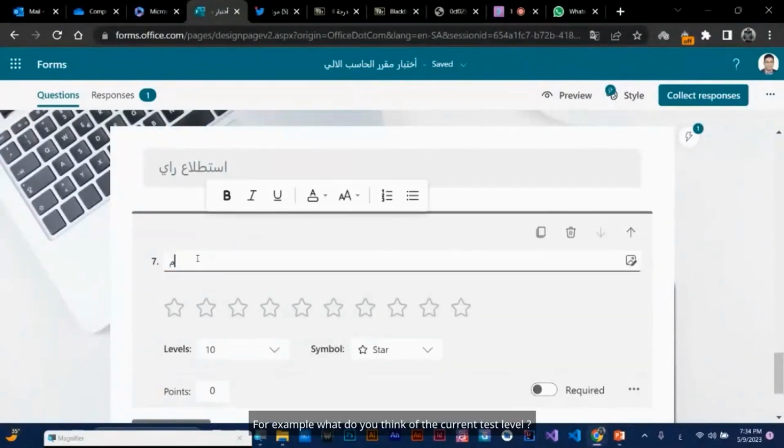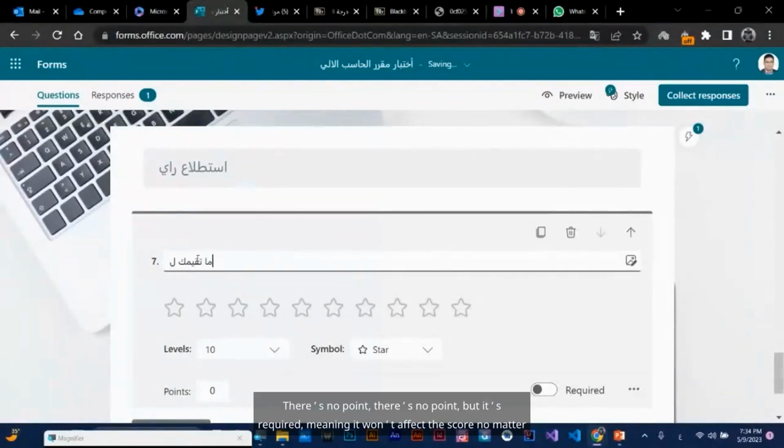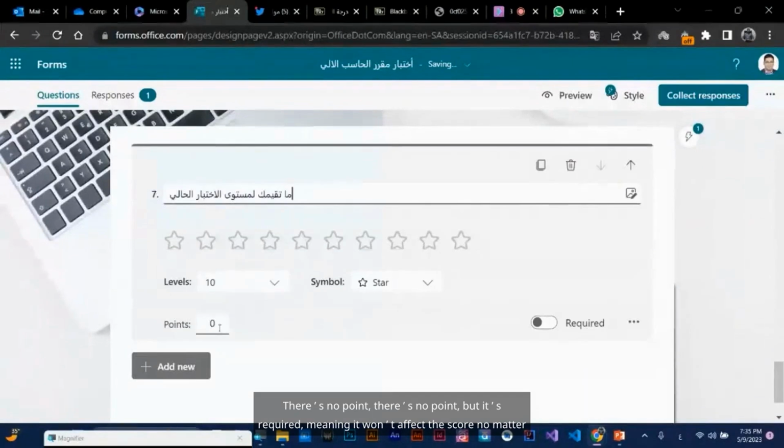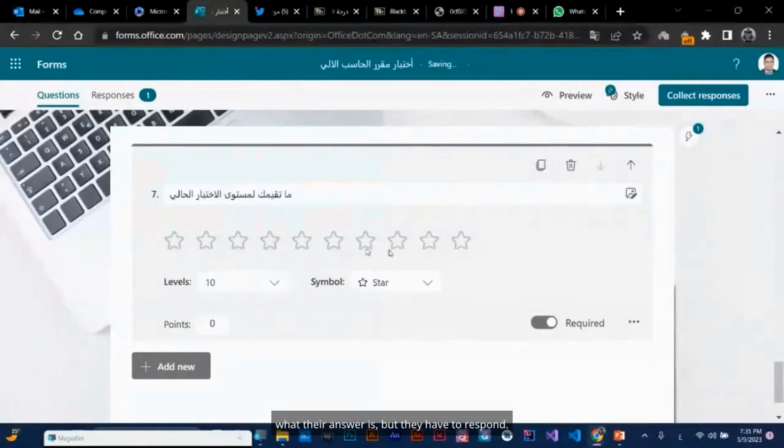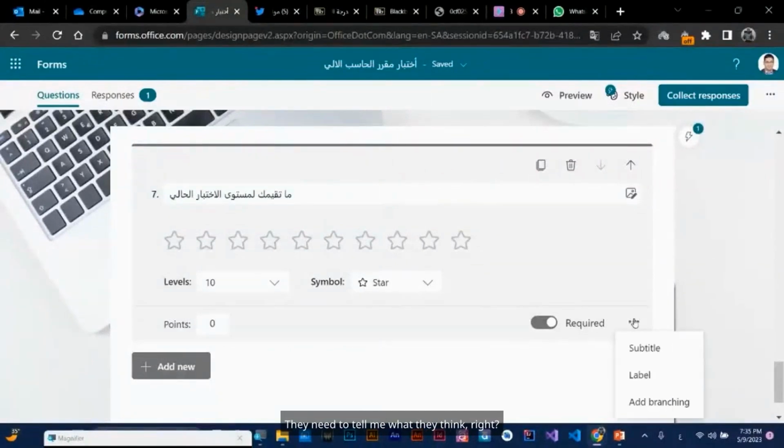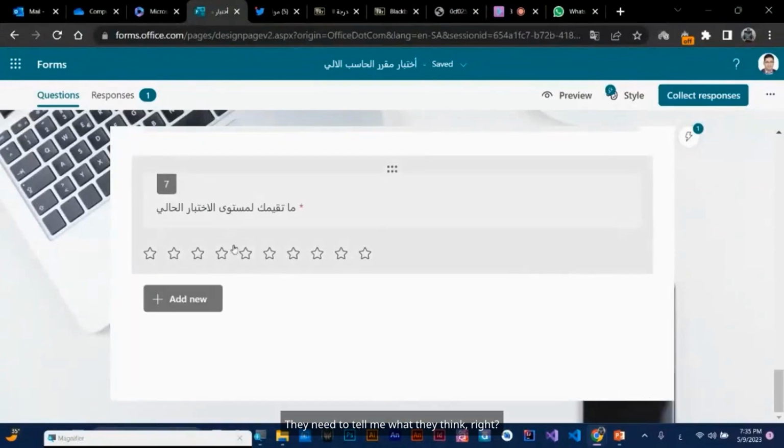For example, what do you think of the current test level? There's no point? But it's required, meaning it won't affect the score no matter what their answer is. But they have to respond. They need to tell me what they think. Right. Okay, this is mandatory and without a grade.